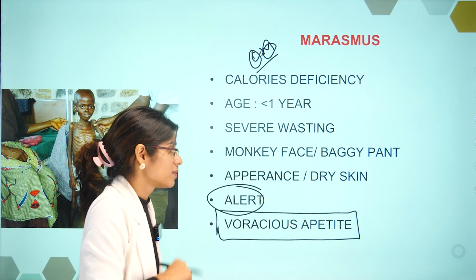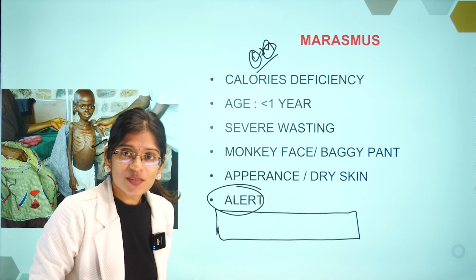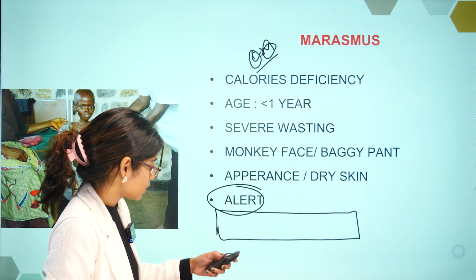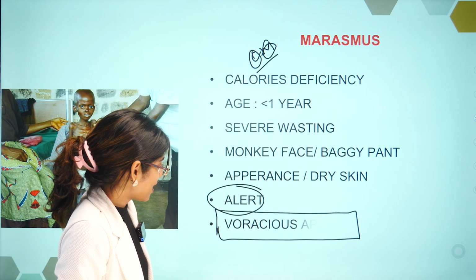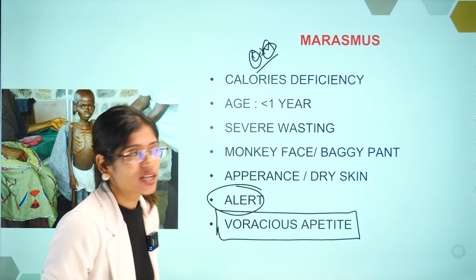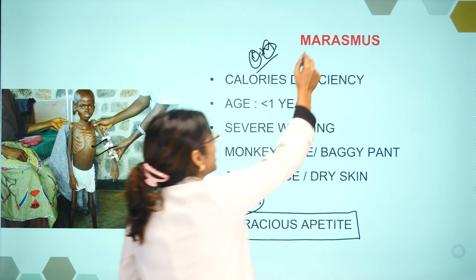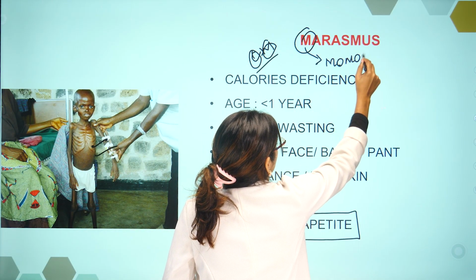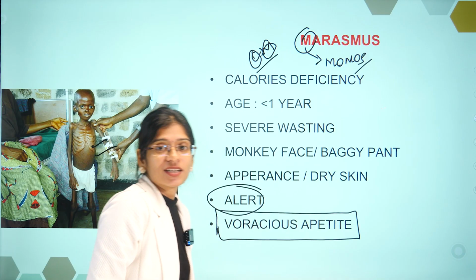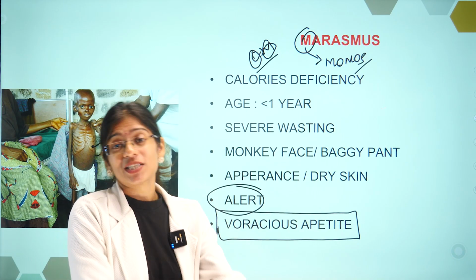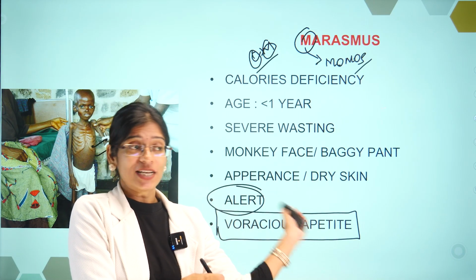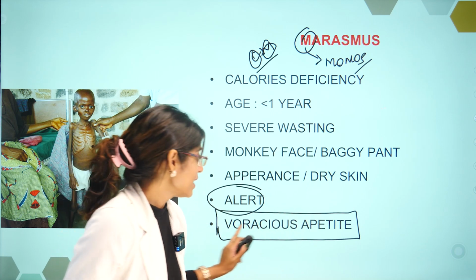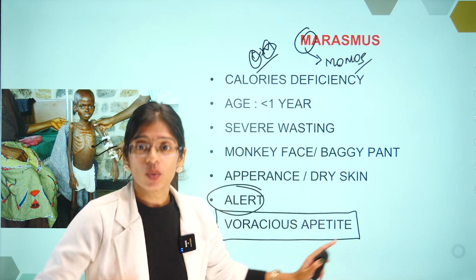So remember this. How will you memorize? Marasmus, there is voracious appetite. It's a silly mnemonic, but it might help. From marasmus, M, you remember momos. I'm not a fan of momos, but everybody likes momos. Let's just think it that way. They are going to love eating momos. Okay, voracious appetite.